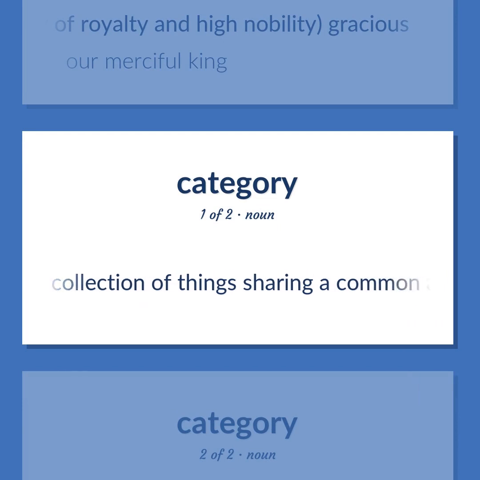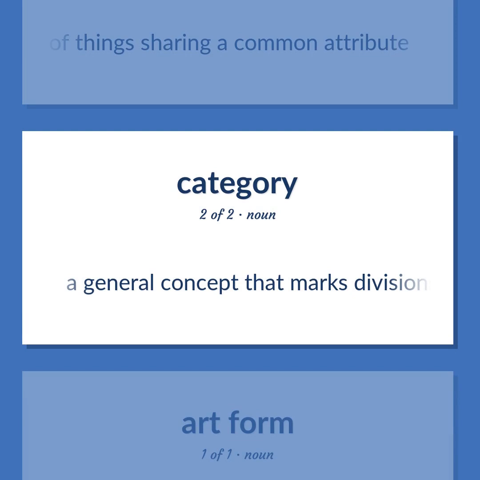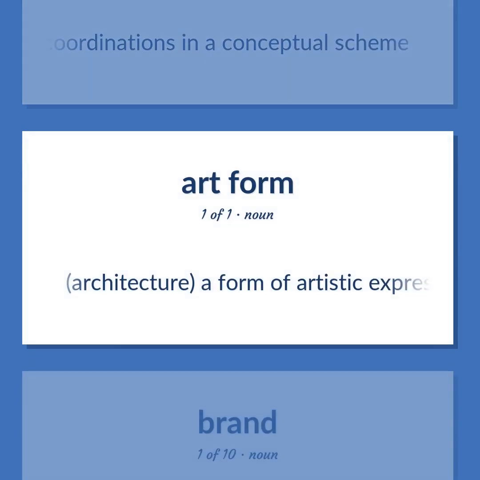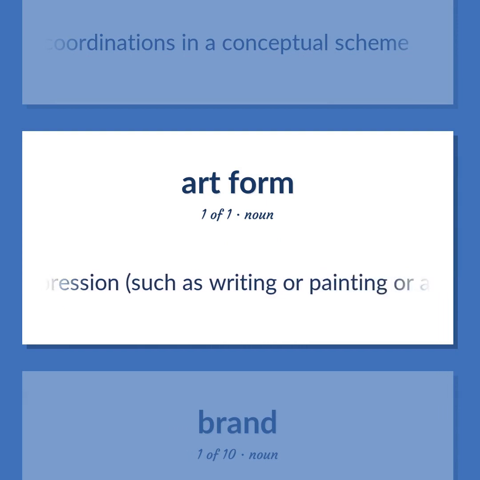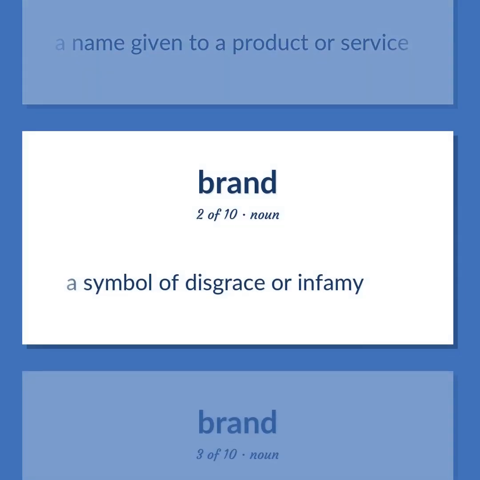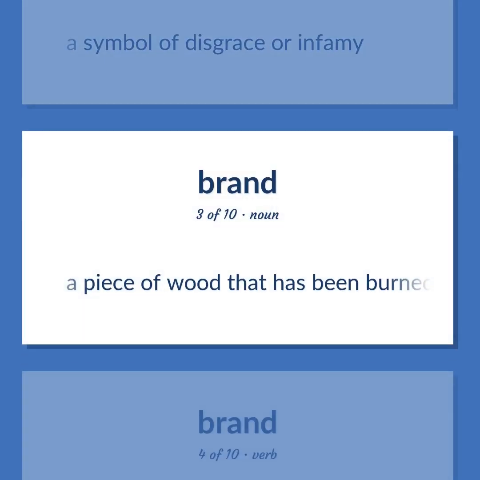A collection of things sharing a common attribute. A general concept that marks divisions or coordinations in a conceptual scheme. Architecture. A form of artistic expression, such as writing or painting or architecture. A name given to a product or service. A symbol of disgrace or infamy. A piece of wood that has been burned or is burning.